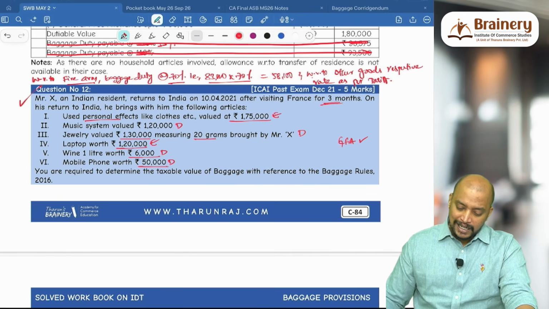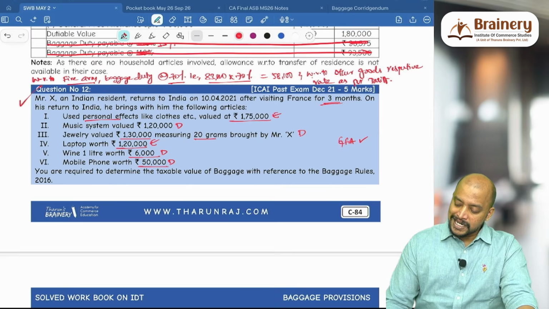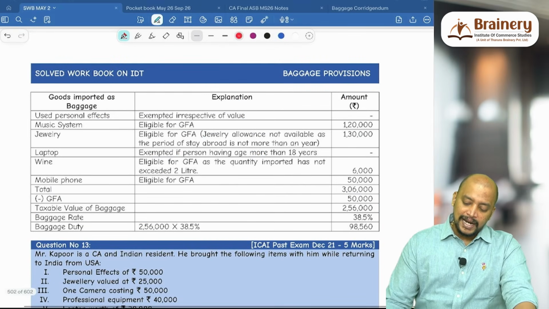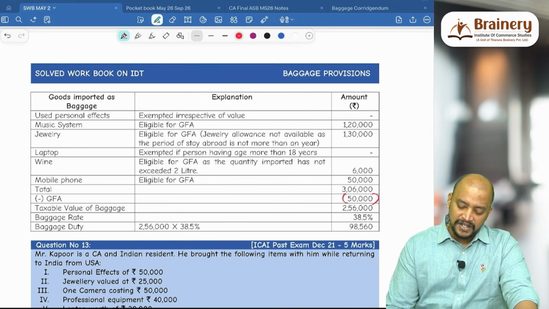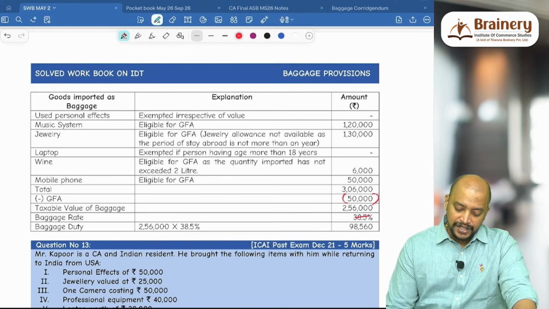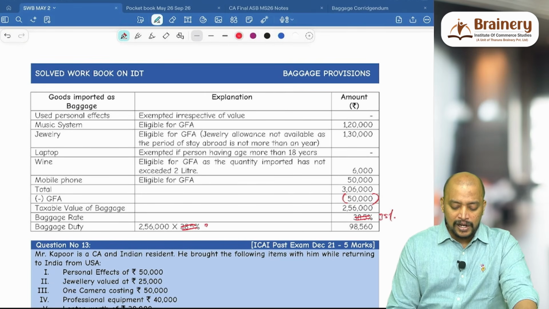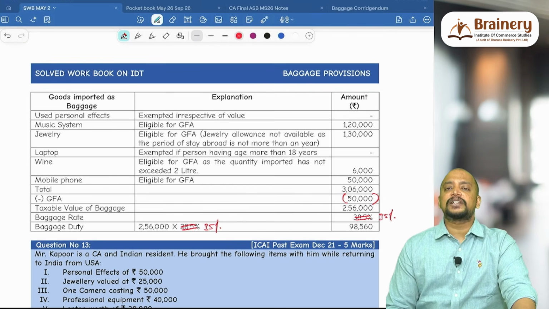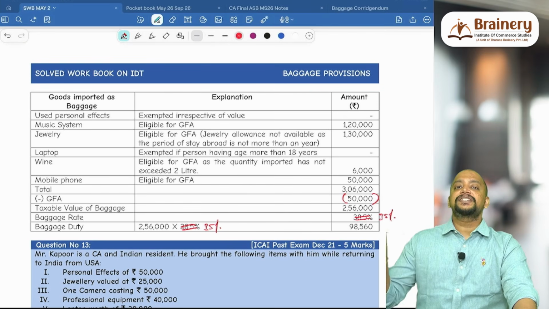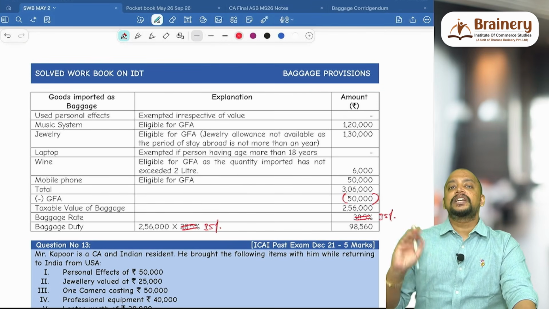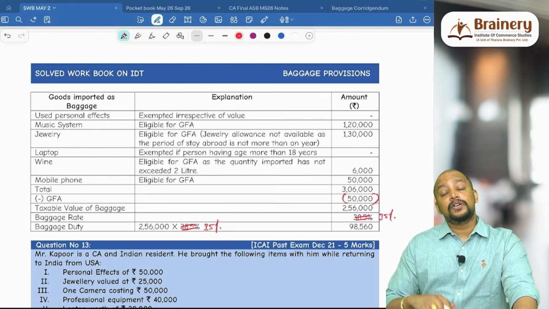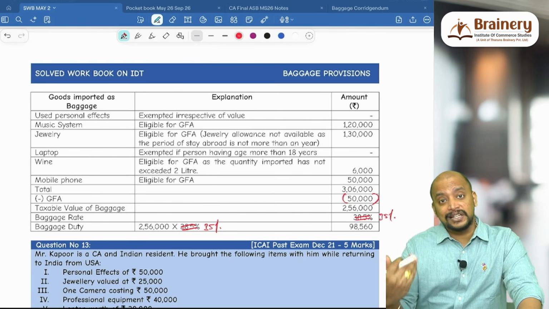So what are the dutiable articles? 1,20,000 plus 1,30,000 plus 6,000 plus 50,000, that will be 3,06,000, and 3,06,000 minus general free allowance 50,000 gives 2,56,000. Baggage rate will be 35%. On alcohol, 35% is not applicable. No. See, whatever is eligible for GFA, up to that limit is covered under baggage, for which the concessional rate is 35.